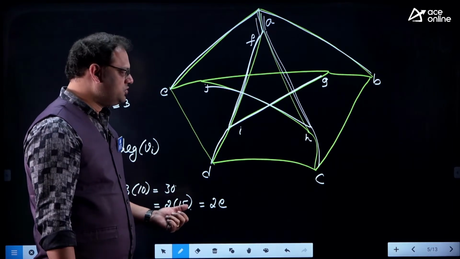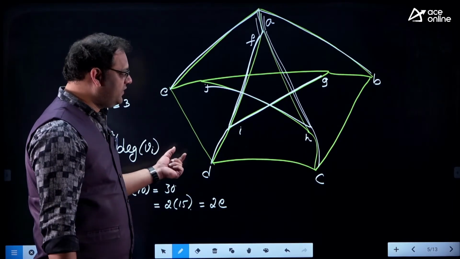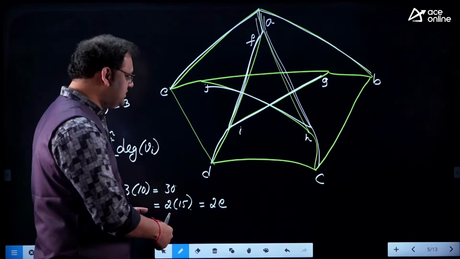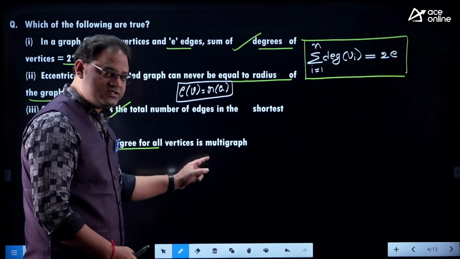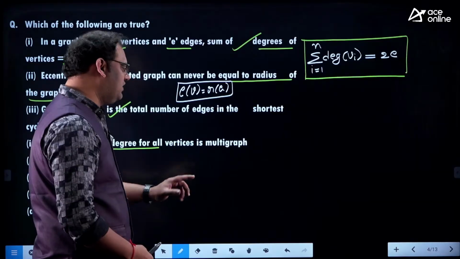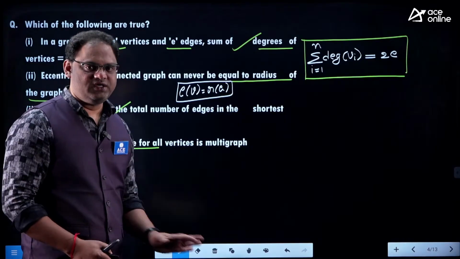Now coming to the conclusion, what can I say? The degree of every vertex is 3. If it has equal degree, I can call it a regular graph, but you are saying multigraph. My dear, the idea of a multigraph is really different.